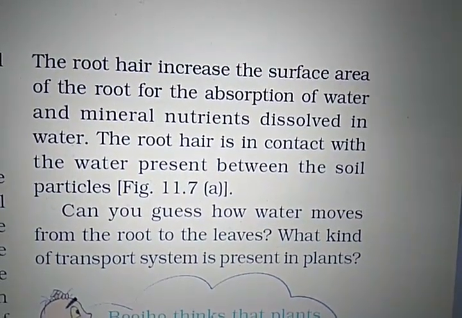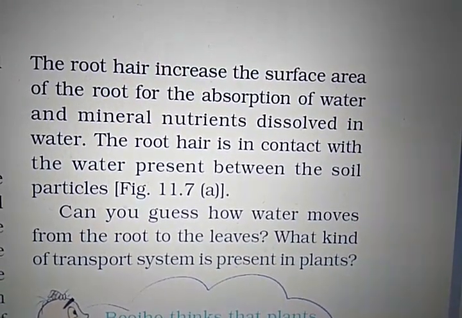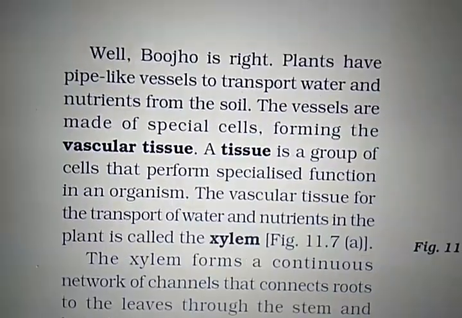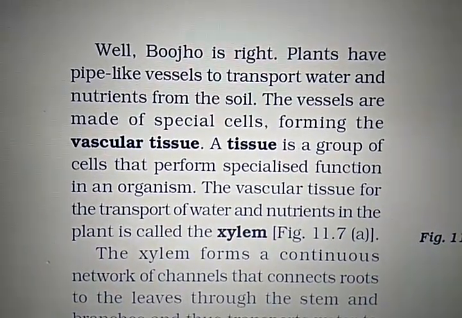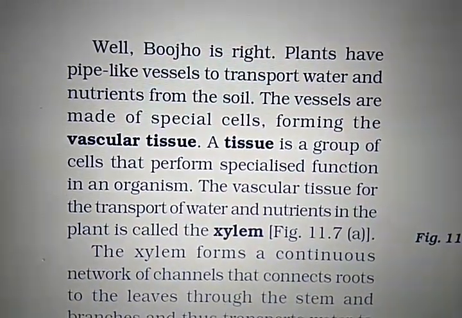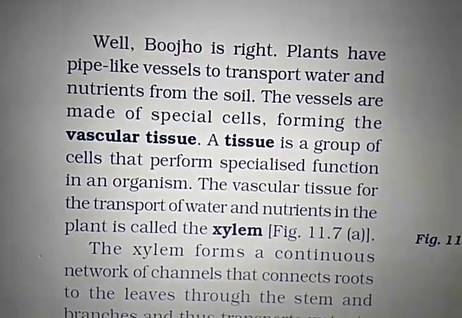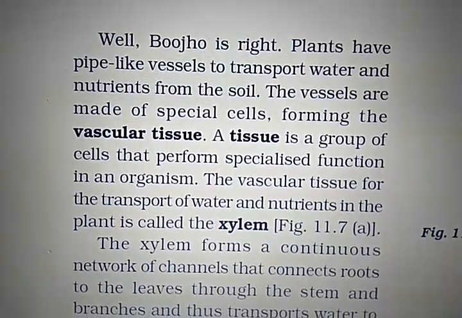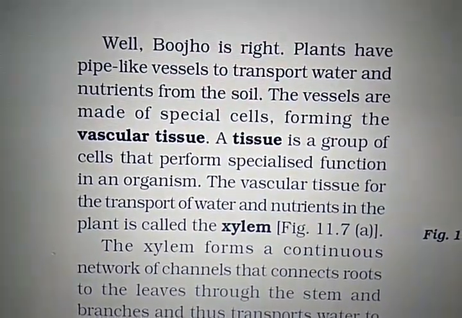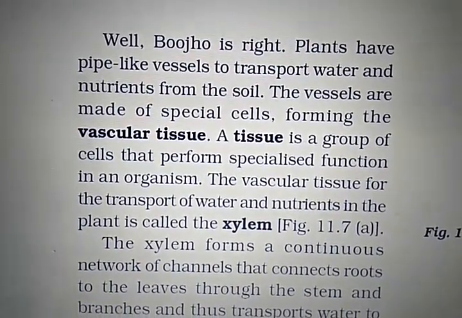Can you guess how water moves from the roots to the leaves? What kind of transport is present in the plant? Okay, well, that is right. Plants have pipe-like vessels to transport water and nutrients from the soil. Right? Plants have a pipeline structure, and that is known as xylem. The vessels are made of special cells forming the vascular tissue.